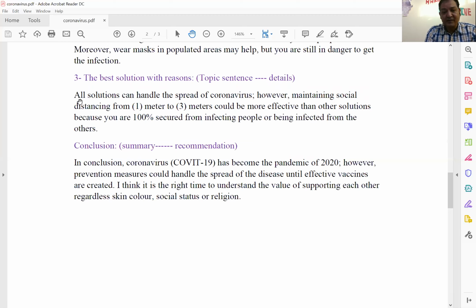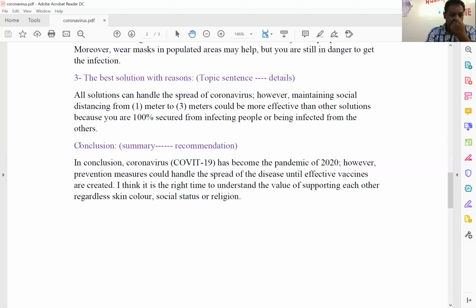What is the topic sentence? All solutions can handle the spread of coronavirus. That's okay. However, maintaining social distancing from 1 meter to 3 meters could be more effective. This could be more effective than other solutions. And you have to say why. Because you are 100% secure from infecting people or being infected from the others.